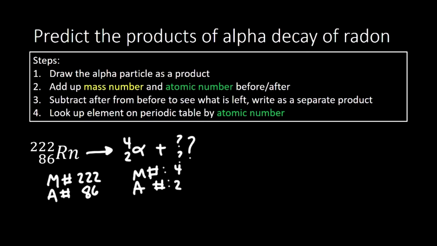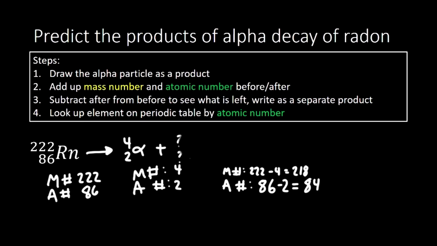Well, we're going to need to take 222. That's our mass number. And here we're doing step 3, and we're going to subtract them just like we did before. We had 222, and we're going to subtract 4. And we'll get 218. Then we'll do the same thing with our atomic number. We'll take 86 and we'll subtract 2, because that's how many protons are in the alpha particle, and we'll get 84. All right, so when we go to start to fill in our symbol, we know now that the top number is going to be 218 and the bottom number is going to be 84. We just need to figure out the symbol.